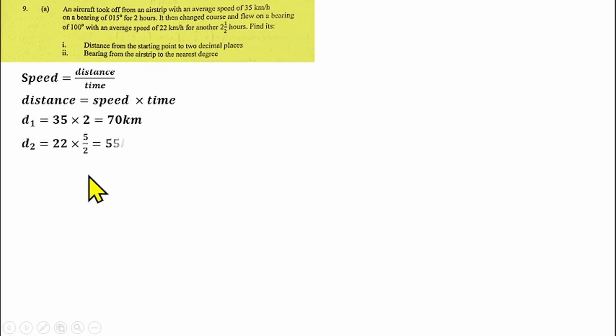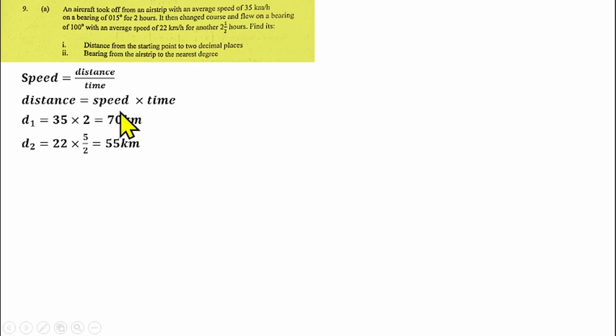So to get the second distance, that will be 22 km per hour times the time taken, and the time is 2.5 hours, which is the same thing as 5/2. So 2 can go into 22, that gives us 11 times 5, that gives us 55 kilometers as the distance covered.